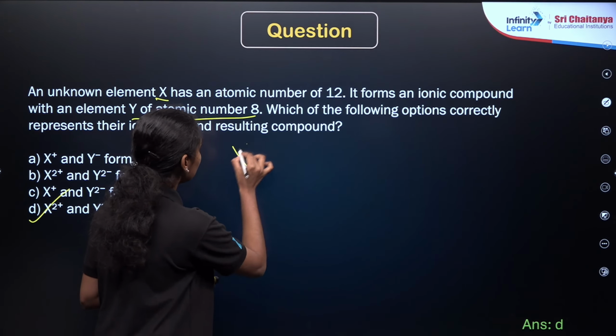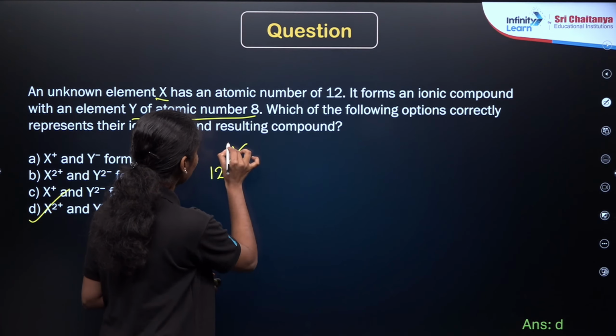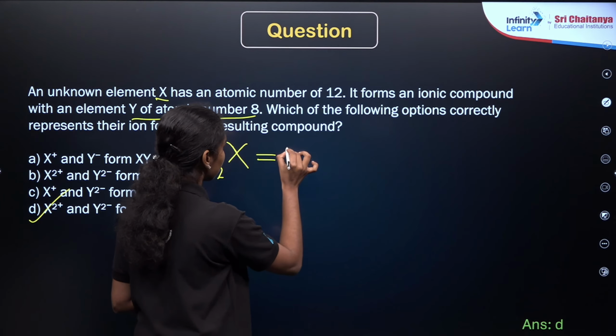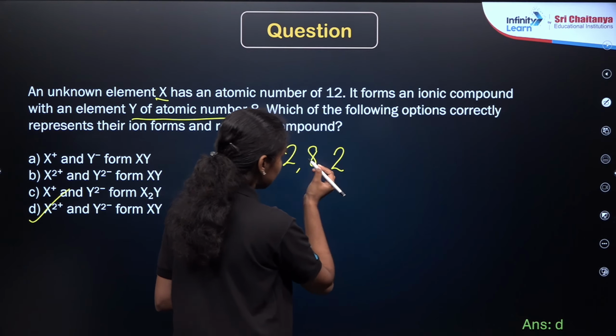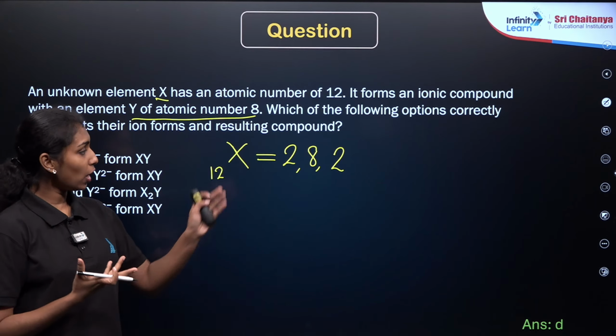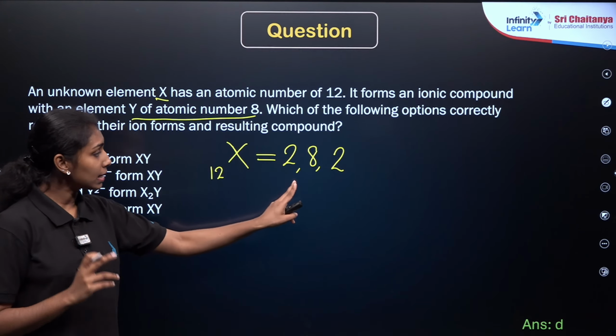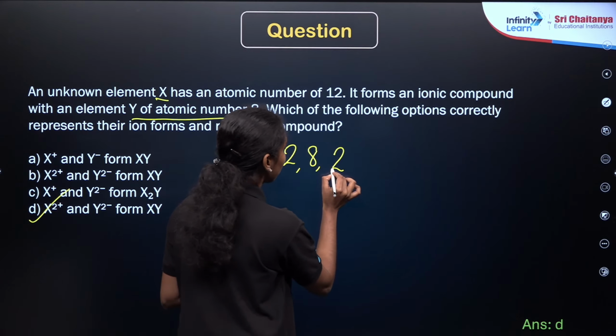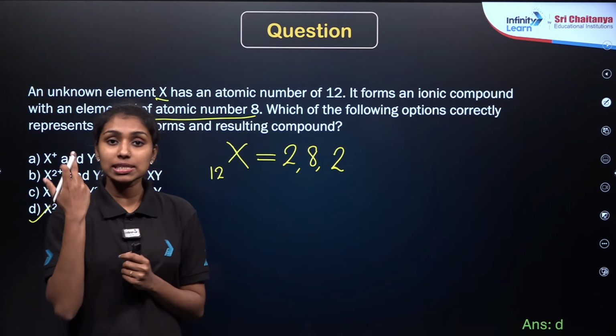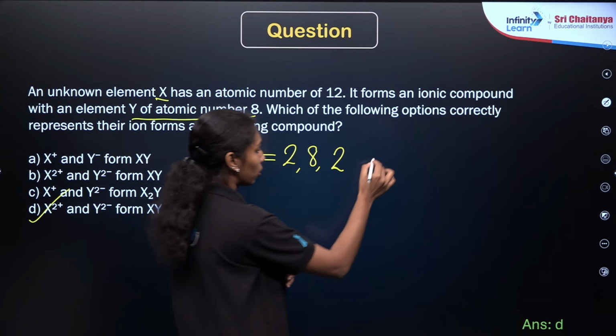X is an element with atomic number 12, right? As we already know how to write the electronic configuration, it will be 2, 8, 2. In order to attain stability, we need to focus on the octet rule. The octet rule means the valence shell must contain 8 electrons only. So what is present over here? 2 electrons are extra, right? So it is losing these 2 electrons.